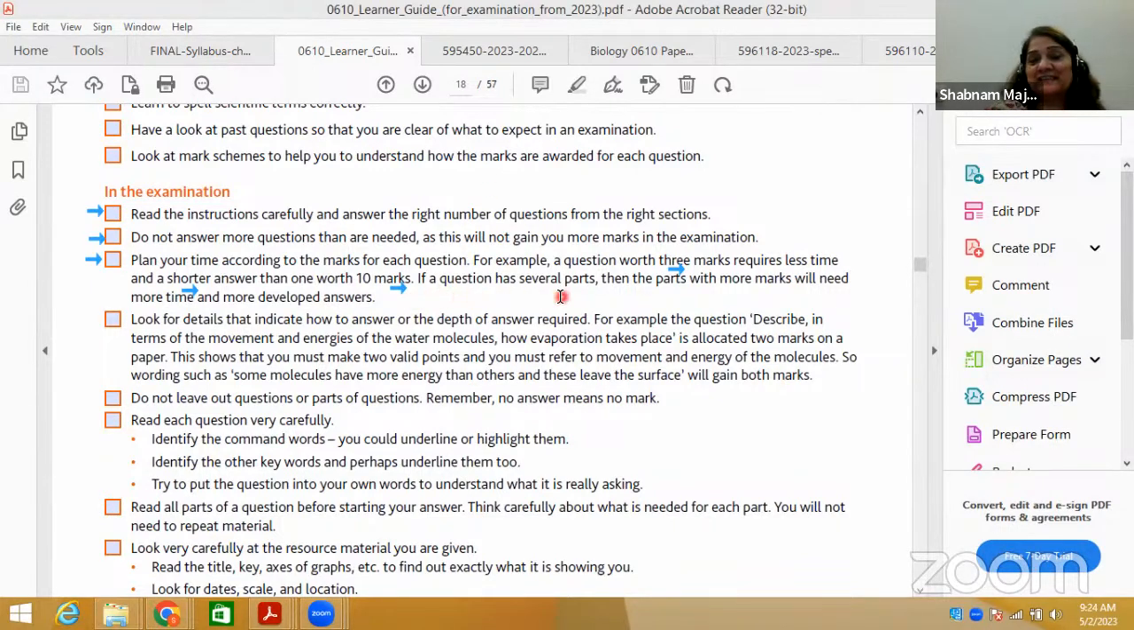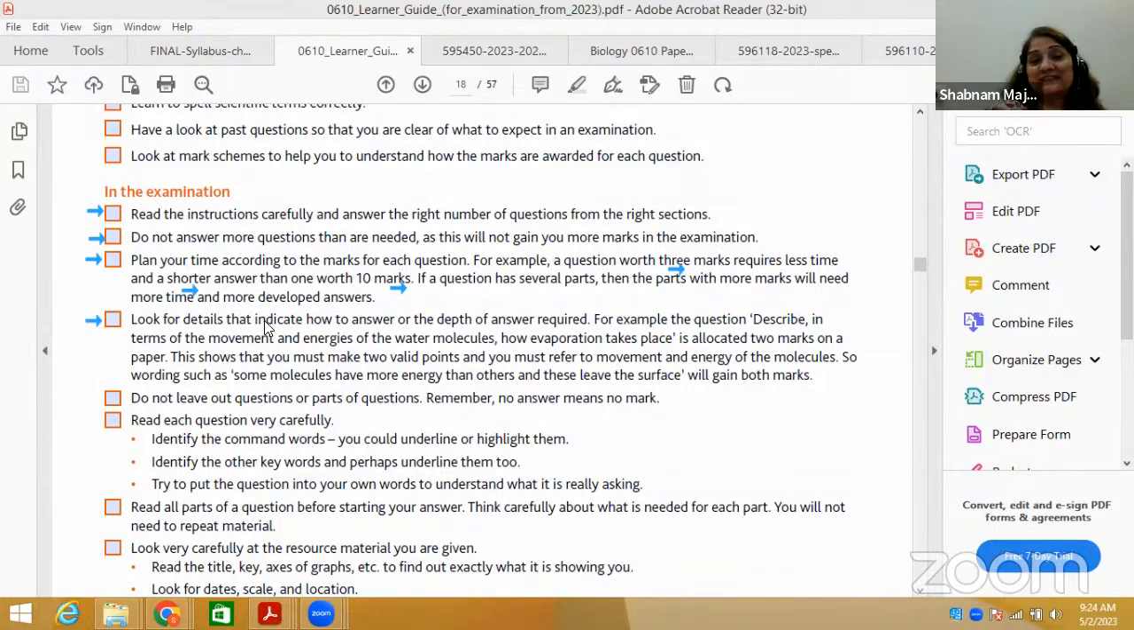If a question has several parts, then the parts with more marks will need more time and a more developed answer, obviously. Suppose your question carries 3 parts. So 1 part is of 2 marks, 1 is of 1 mark, but another part is for 4 to 5 marks. 4 marks are very common in different parts of the questions. Next he's saying that you need to look for details.